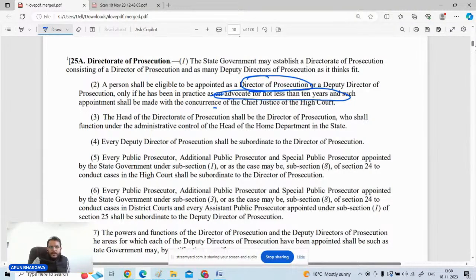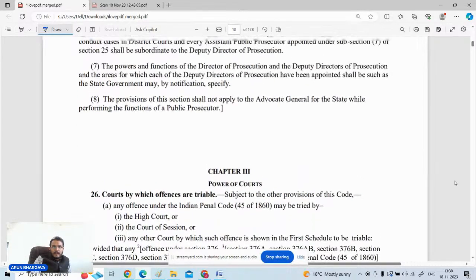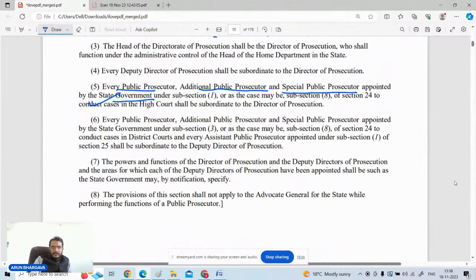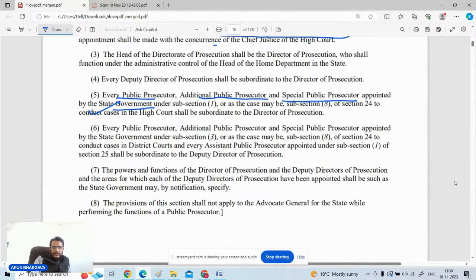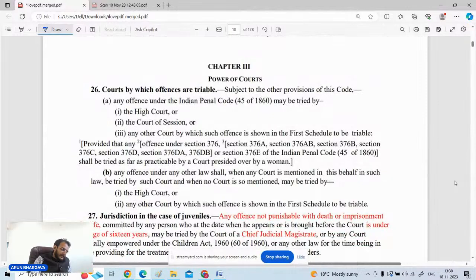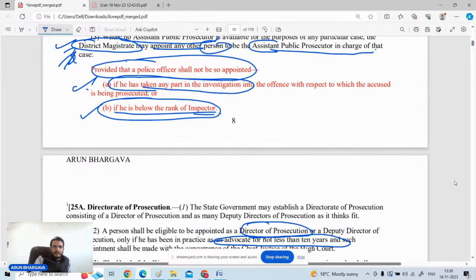And if a person is to be appointed as an additional public prosecutor or special public prosecutor, etc., then in that case also the minimum eligibilities are fixed. You people just see in the upcoming provisions what is the minimum eligibility for such persons. Just see clause number 8 of this provision. Clause number 8. In your concerned variants, you may just mark it. It is in section number, I think, 25 itself, everything is specified.